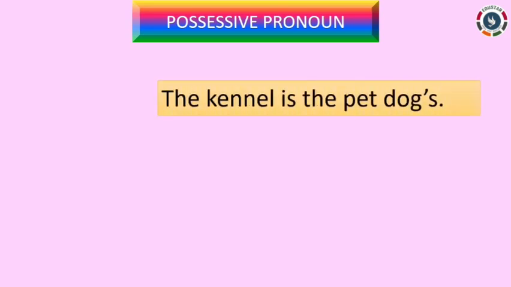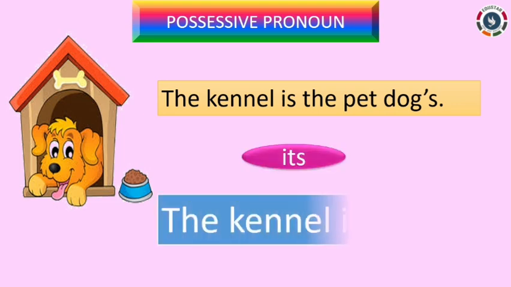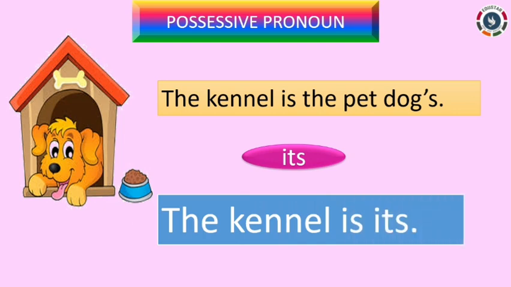Read this sentence. The kennel is the pet dog's. Now pet dog is a neuter gender and an animal. So the object pronoun we use is it and the possessive pronoun is its. Now read this sentence. The kennel is its. But we generally avoid using a possessive pronoun for neuter gender. We don't use its as a possessive pronoun.